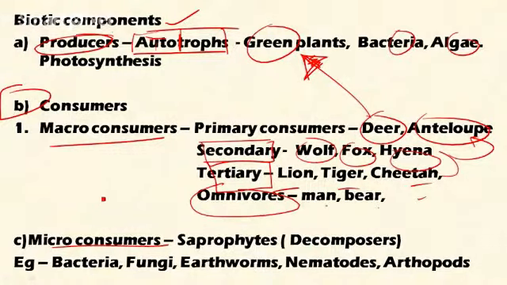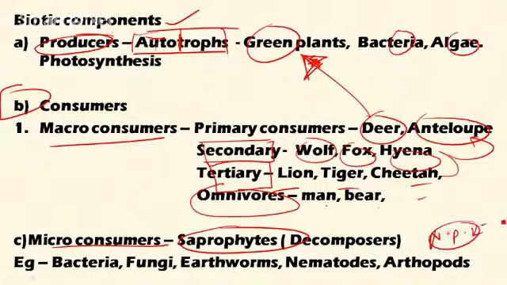Another component here is micro consumers. These are called saprophytes, which feed on dead and decayed plant and animal matter within the soil. They help in recycling the soil and also sustain nutrient cycles like the nitrogen, phosphorus, and potassium cycles. So bacteria, fungi, earthworms, nematodes, and arthropods are also important components for plant growth.